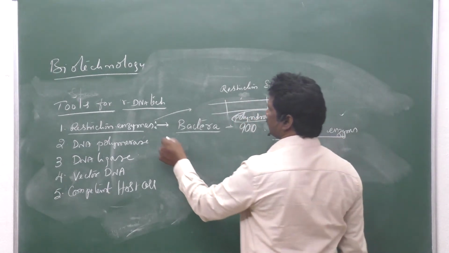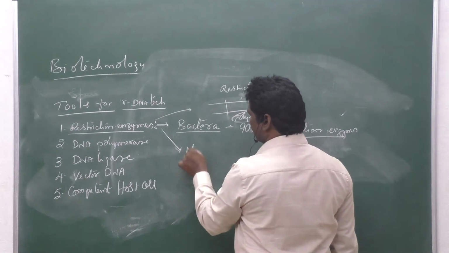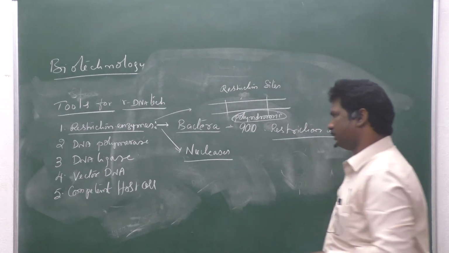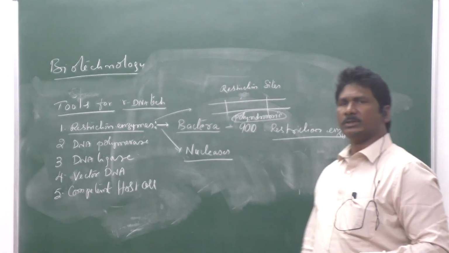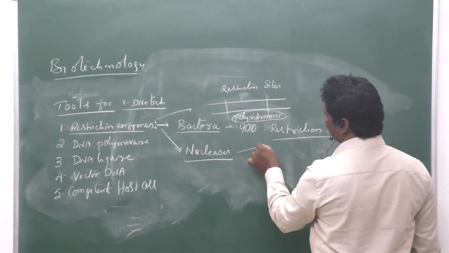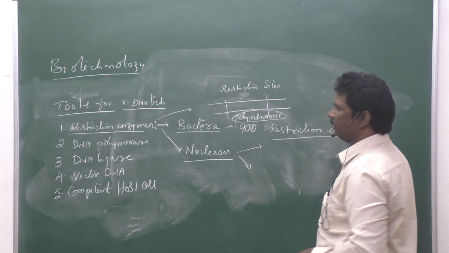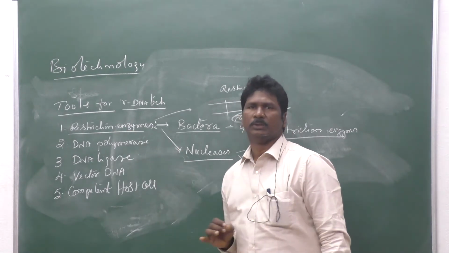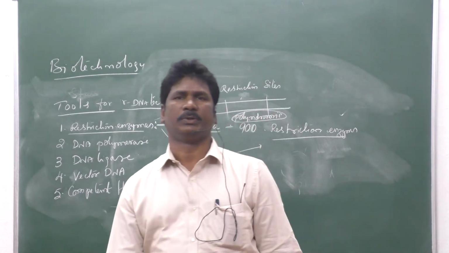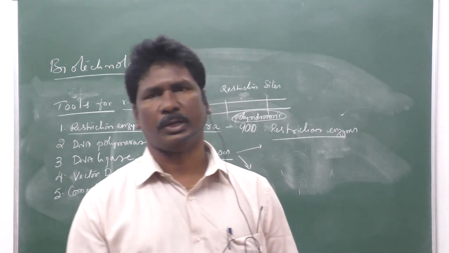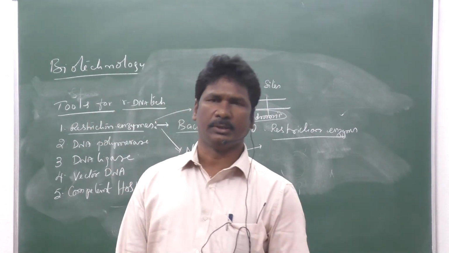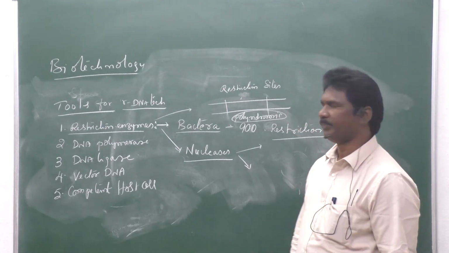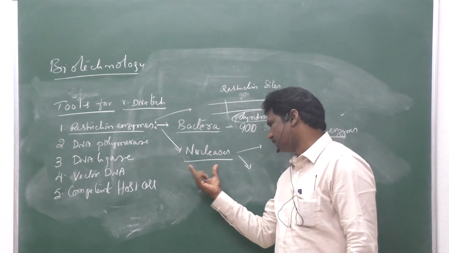The restriction enzymes belong to the class nuclease. In this, two types of restriction enzymes are present, and they belong to the class nucleases. These restriction enzymes identify a particular sequence of the DNA. That sequence is called a palindromic sequence. Those sites are restriction sites, and they cut the DNA at the restriction sites.